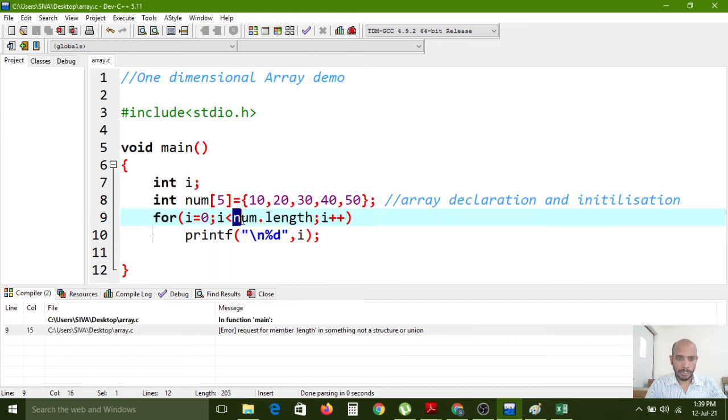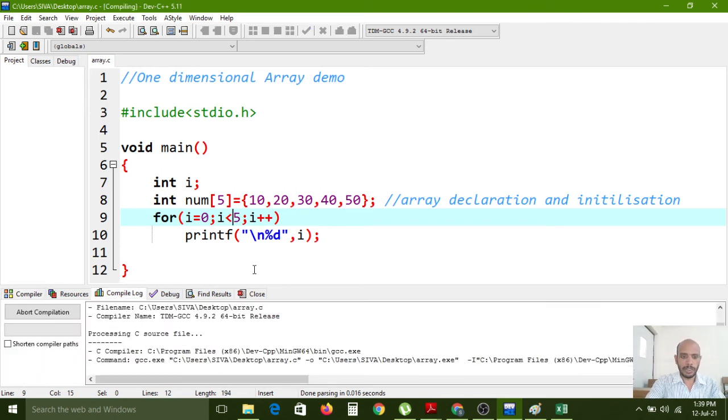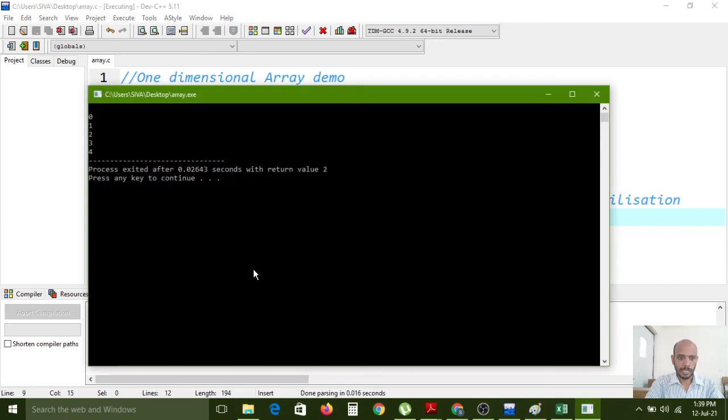So here, instead of that, we have to give 5, because we now know the size of the array, so that's why I just gave it like this. Now I am saving this again and compiling. Okay, successfully compiled. 0 1 2 3 4 like that.